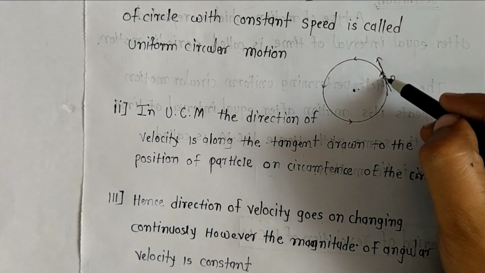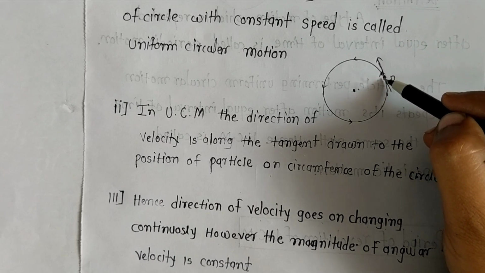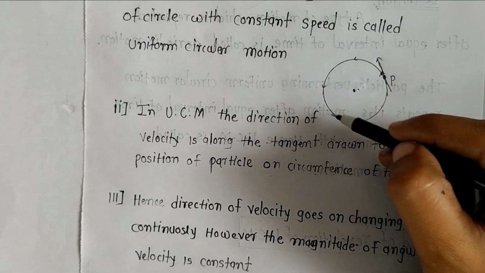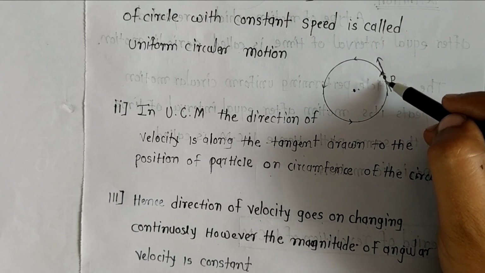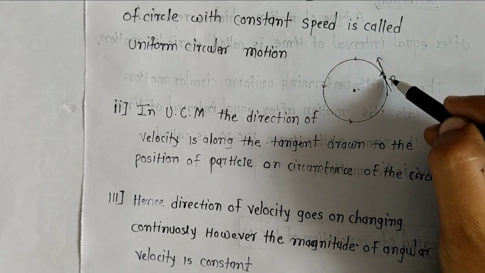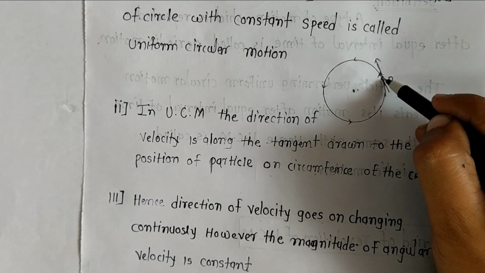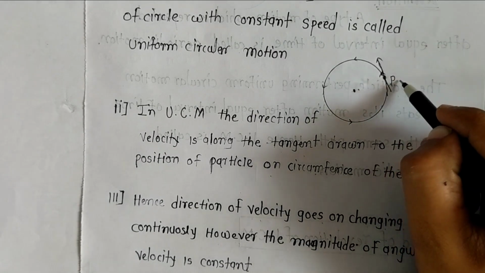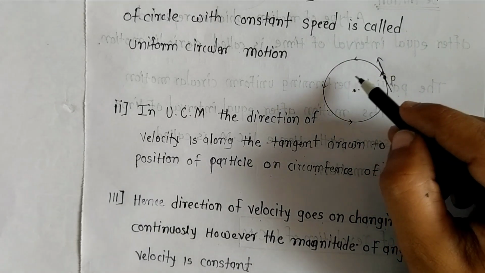This tangent is drawn on the position of the particle on the circumference of the circle. So this direction of velocity is along the tangent. This tangent is drawn to this position of the particle on the circumference of the circle.